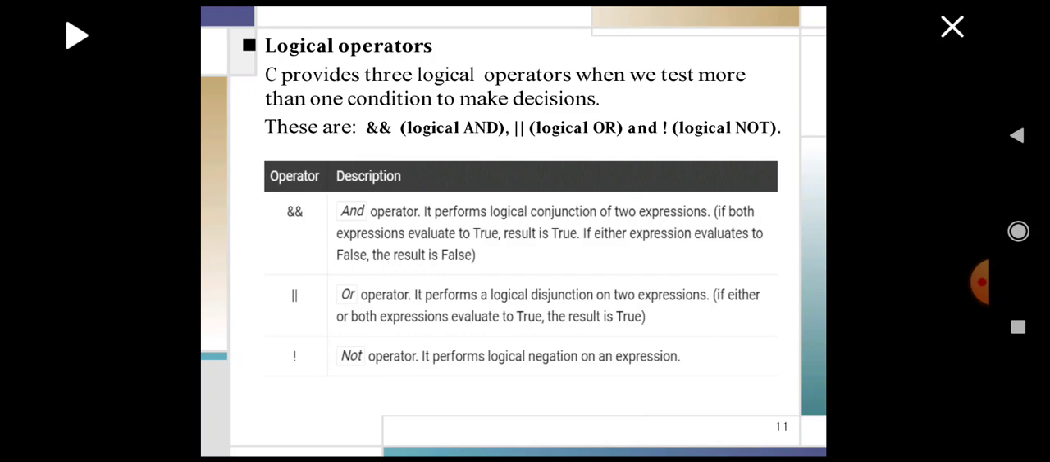OR operator performs logical disjunction on two expressions. If either or both expressions evaluate to true, the result is true. NOT operator performs logical negation on an expression.